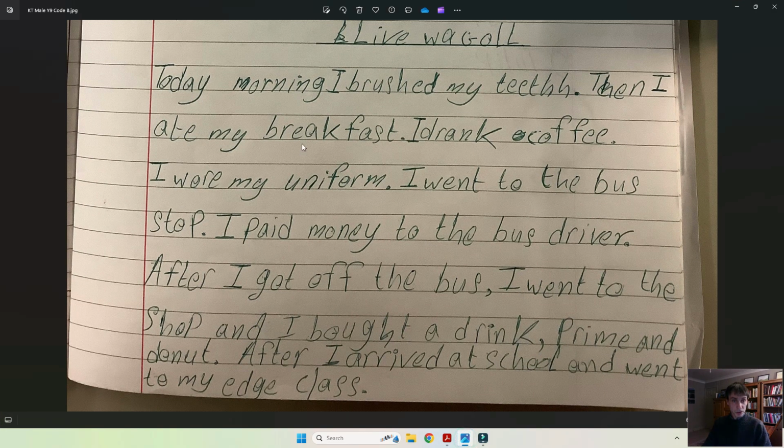However, what I would suggest is that whilst we wouldn't expect the learner here to start using present tenses, for example, or future tenses, because they are talking about what they did this morning, you could imagine here, rather than saying "today morning I brushed my teeth," "I was brushing my teeth." So we could have past continuous, past progressive tense being used here, but we do not. There are no attempts to try anything else.